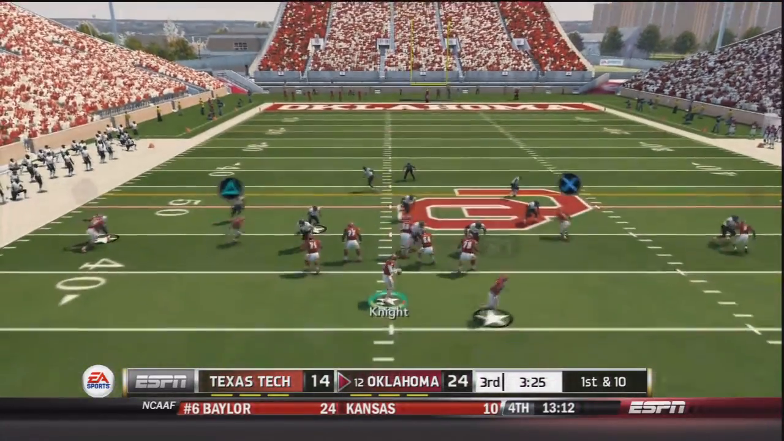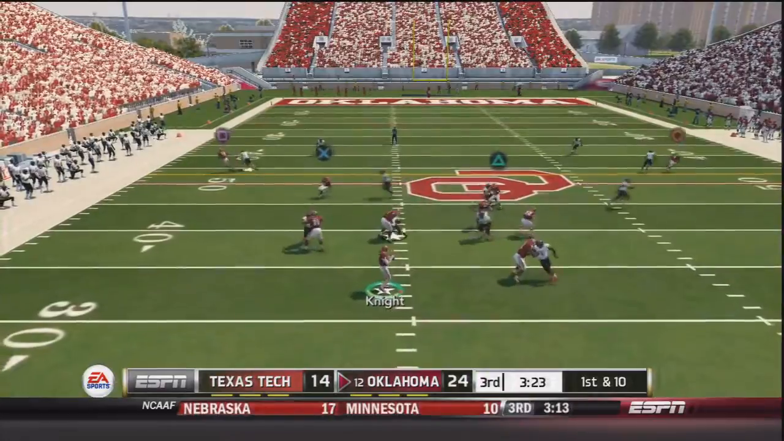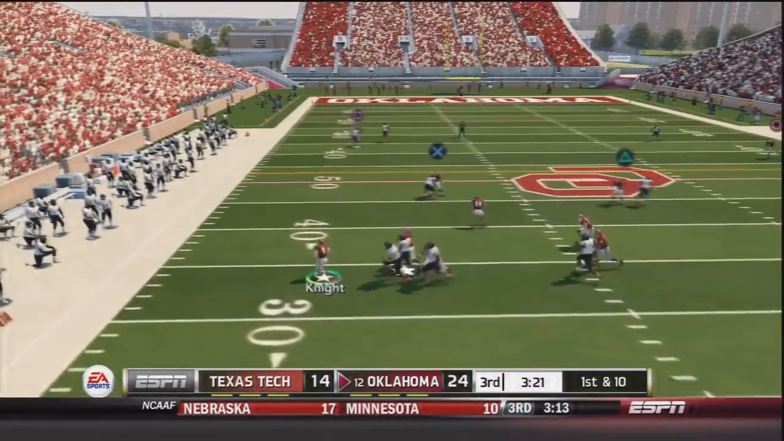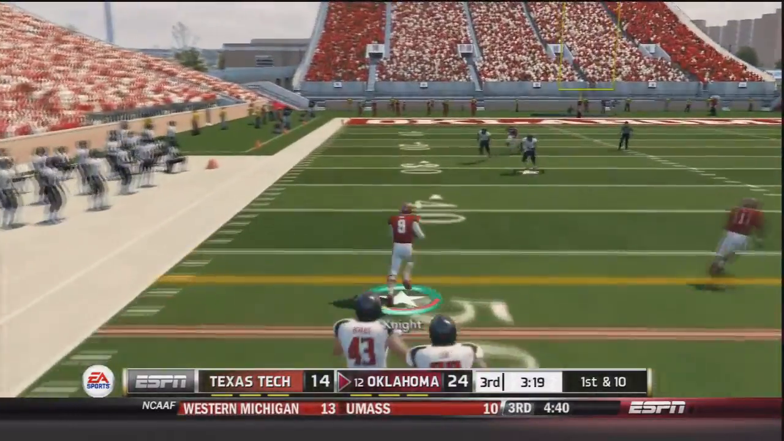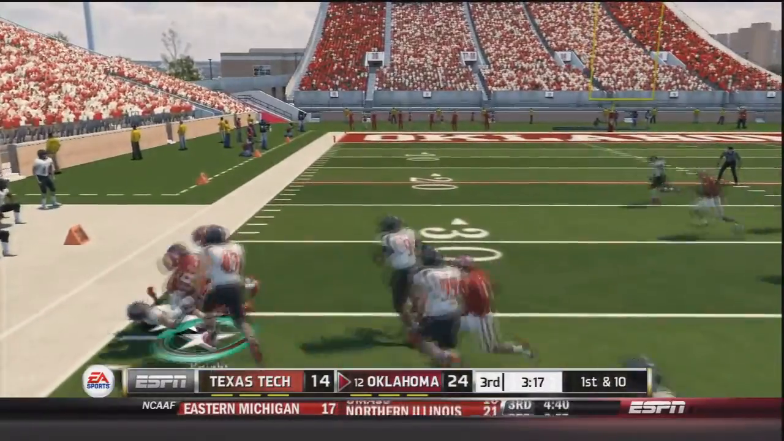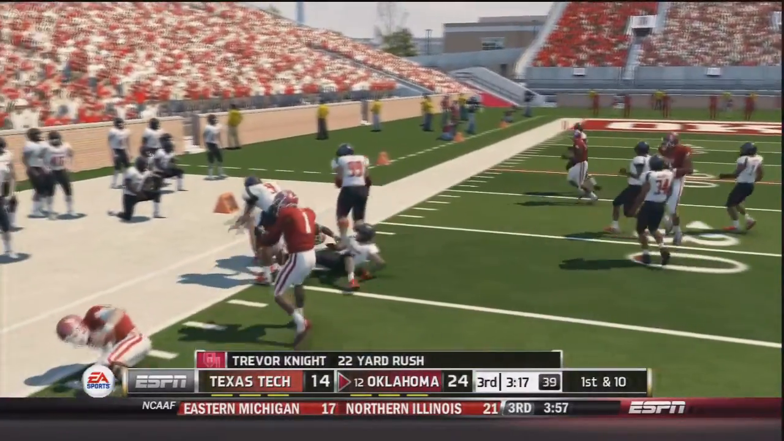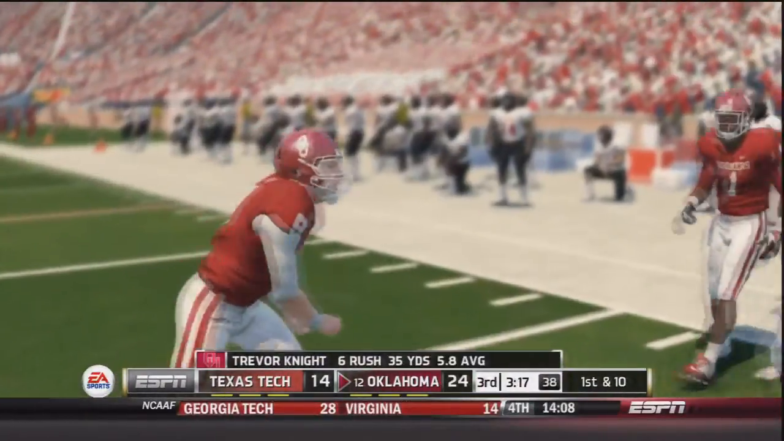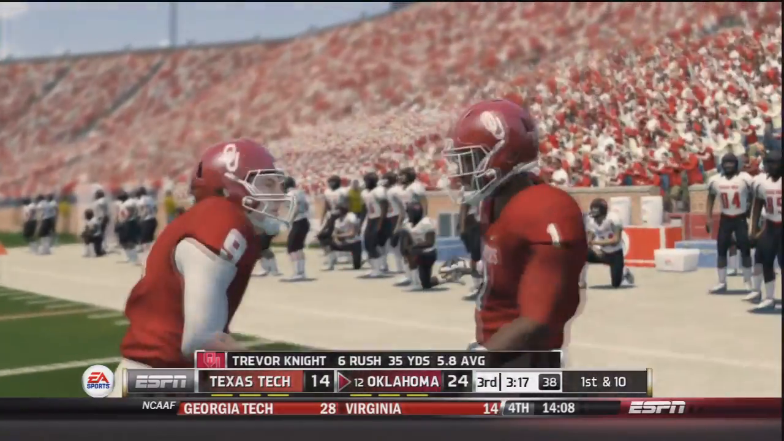1st and 10 for the Sooners now. Trevor Knight in shotgun, takes the snap. They're already up by 10. Knight rolling out to his left side. Knight's going to run. There's not a lot of people there. Trevor Knight breaking a tackle before getting brought down, a 22-yard gain. He is obviously fearless about getting injured again.